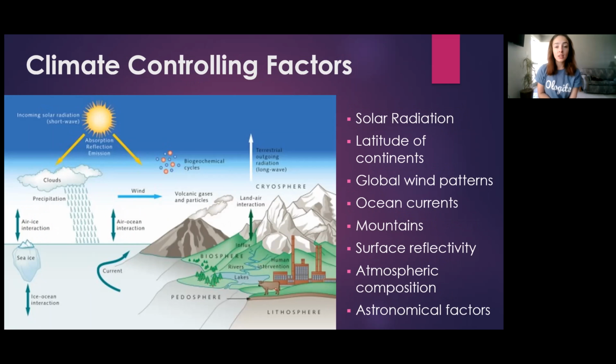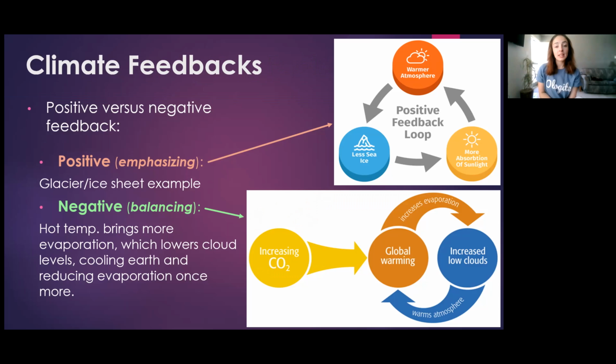These include, but are not limited to, solar radiation, latitude of continents, global wind patterns, global ocean currents, mountain belts, surface reflectivity, or albedo, atmospheric composition, and astronomical factors. Before we get into each one of these controlling factors, first we have to discuss positive and negative feedback. Climate feedback occurs because all of these factors that control climate are so interrelated that each one can affect the others. The way in which it affects the others is called feedback and can be positive or negative.